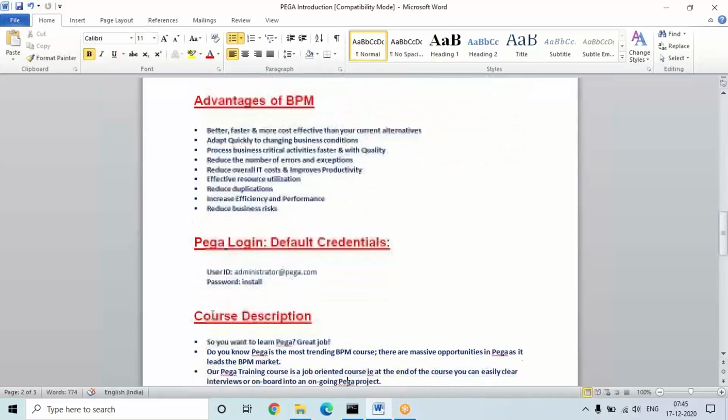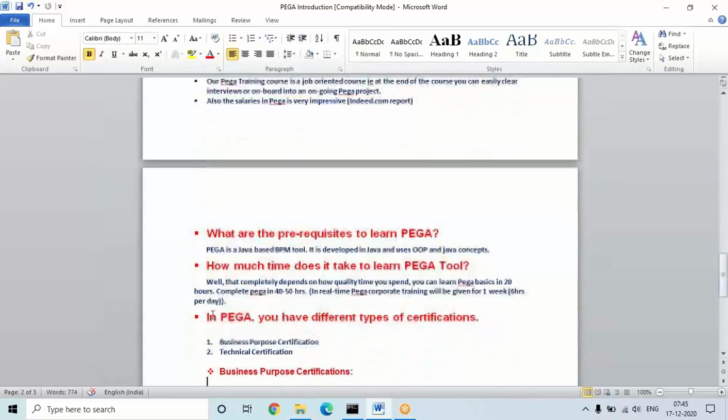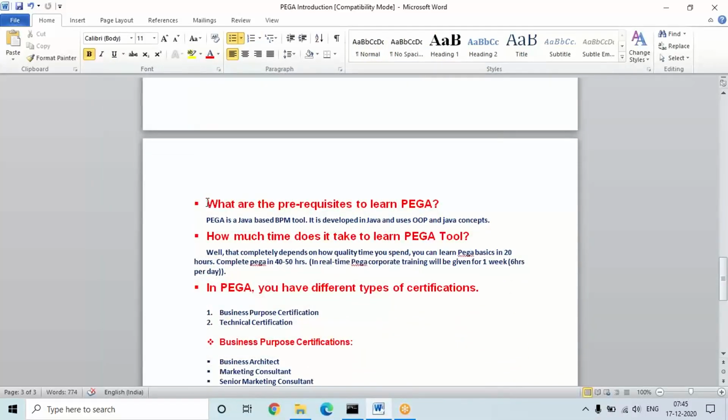Advantages, everything will be common. Okay, here the first thing is how much time it will take and what the prerequisites are. No prerequisites are required. Without any prerequisites, you can learn this Pega technology. See how much time it will take to learn Pega.